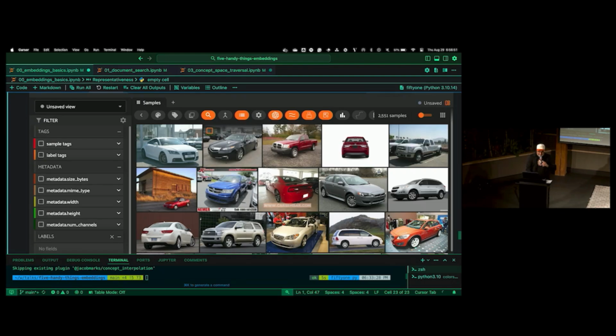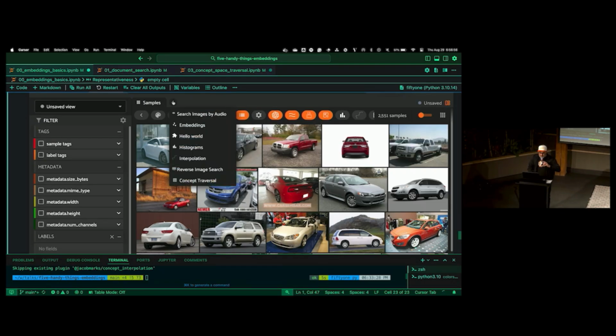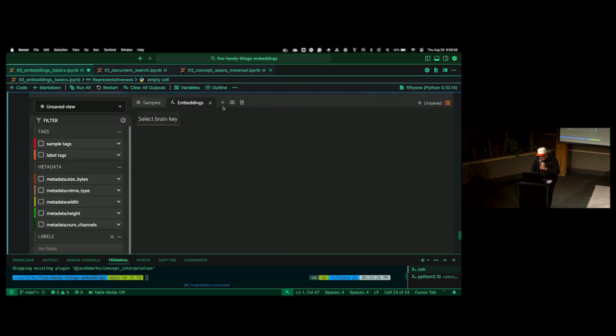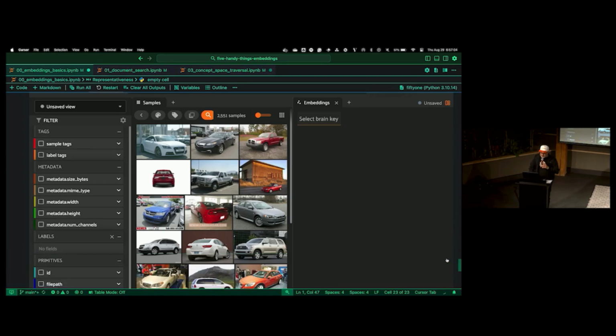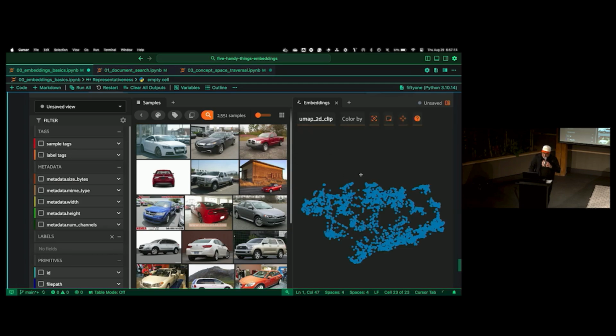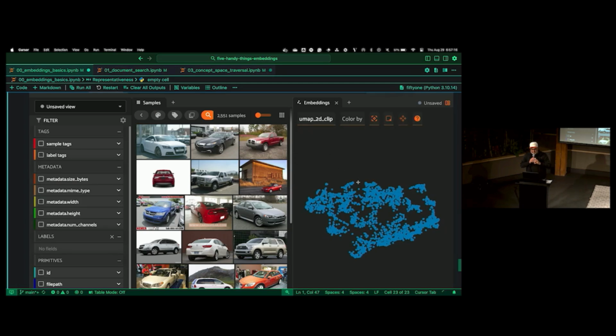Okay, so this is the Stanford Cars data set, all right? So the first thing I want to do is open up the embeddings panel. And what we want to do here, I'm going to just close this. And what I'm going to do here is select one of the embeddings first. Let's select the clip embeddings. And now we kind of see,